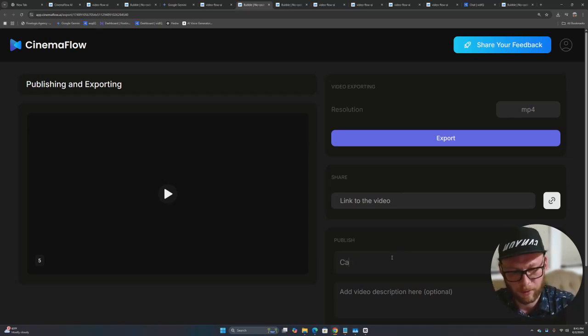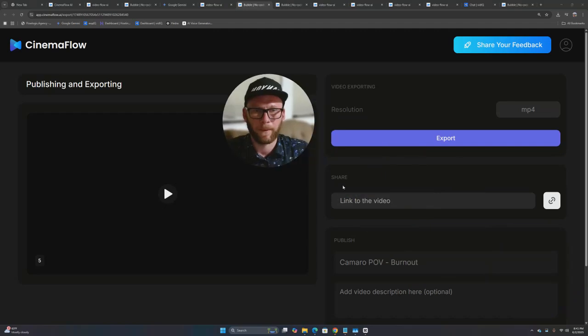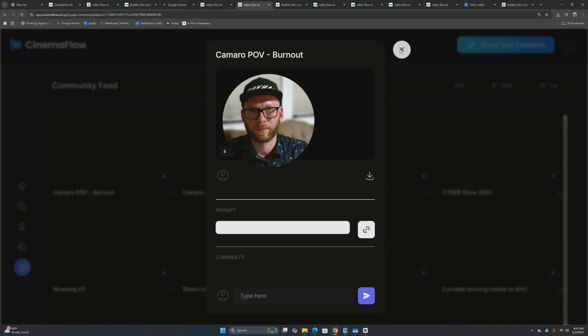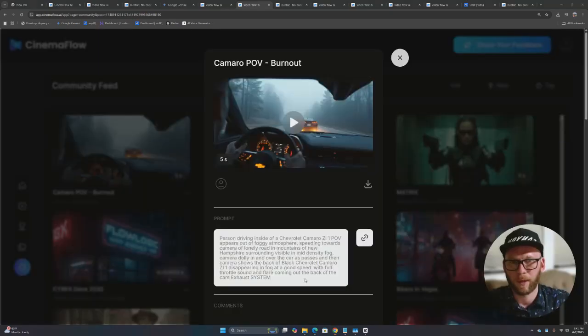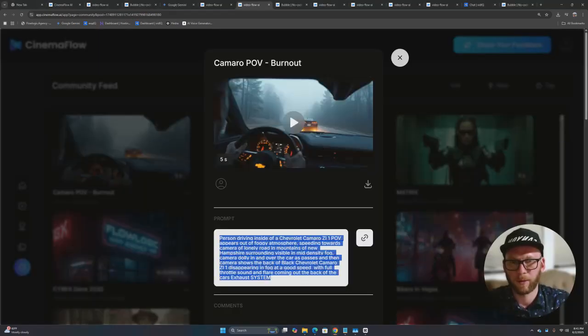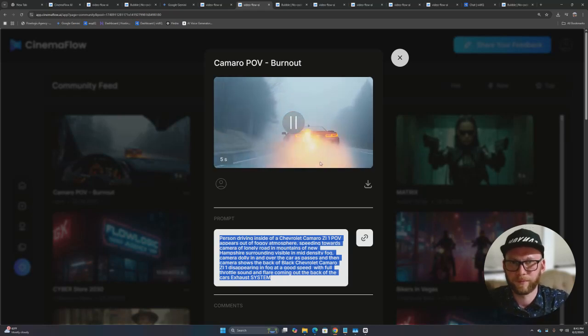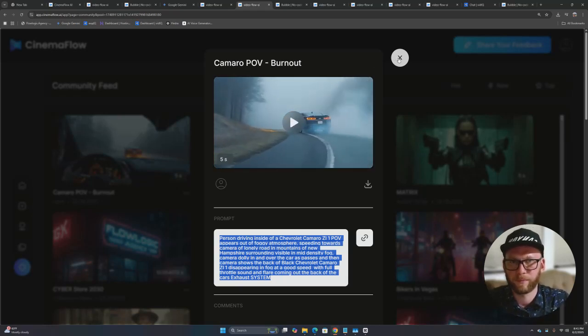Camaro POV burnout. Alright, perfect. And now publish it. And we have our prompt right here. At least the smoke is coming out from the rear wheels, right?